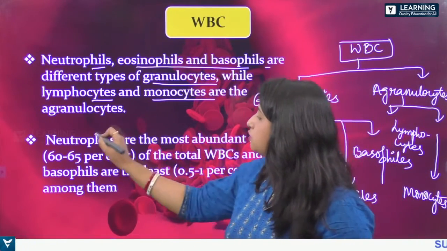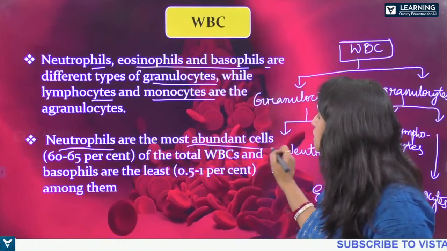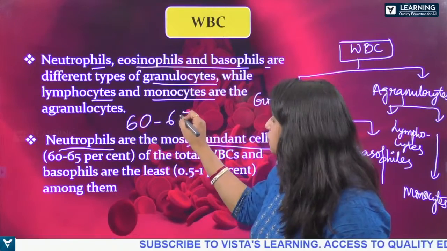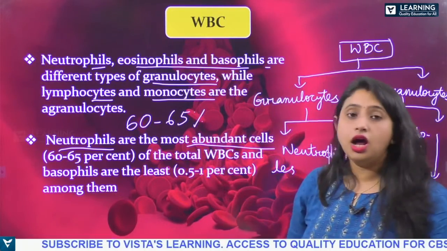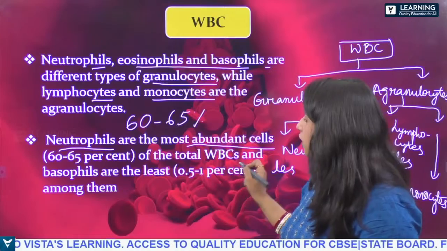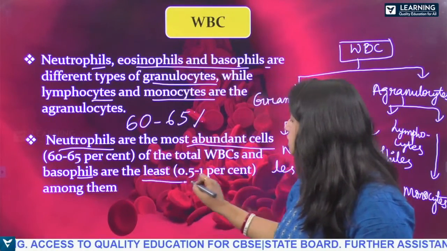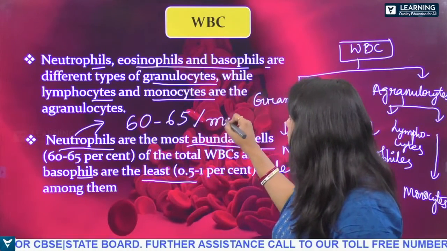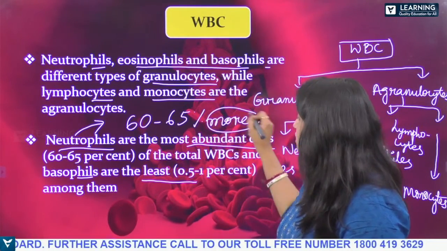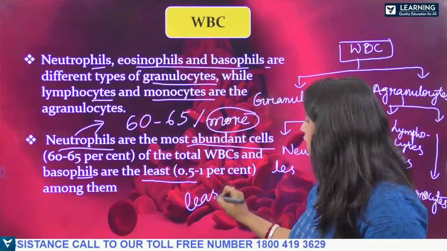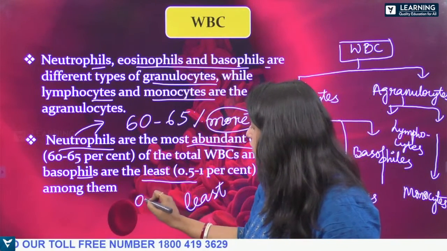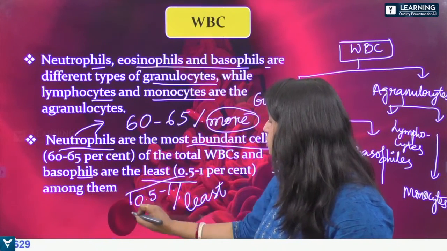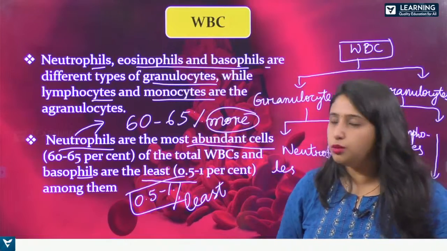So neutrophils are the most abundant WBC, okay? They constitute 60 to 65% of the total WBC, okay? Whereas basophils are the least. Neutrophil is more, whereas basophil is less, okay? What is the number of basophils? It is 0.5 to 1% of the WBC.